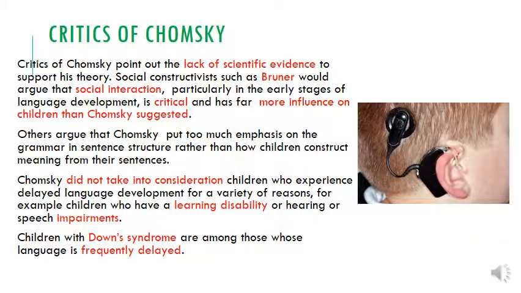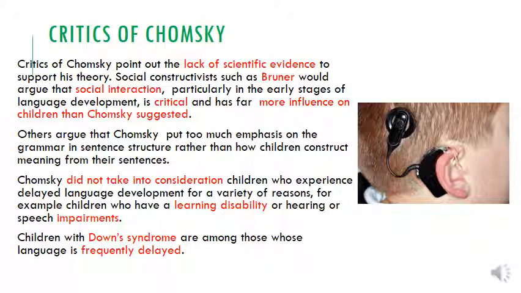Critics of Chomsky's work then, so again, try and remember 1 or 2 of these. There was a lack of scientific evidence to support his theory. Other theorists such as Bruner, so his name's popped up again, argued that social interaction is more important than Chomsky let on, so it's critical. It's got more of an influence than what Chomsky suggested.